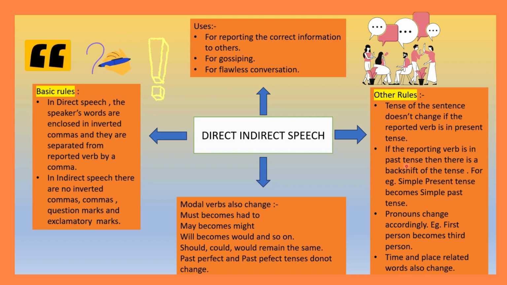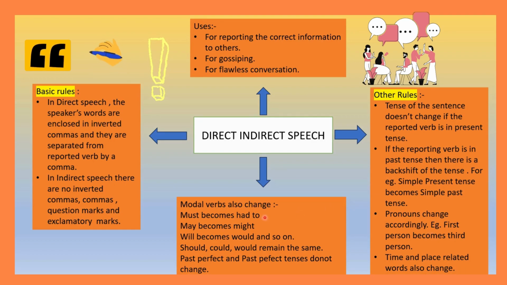If the reporting verb is in past tense, then there is a backshift of a tense. Means whatever tense is there in that sentence, there is one backshift. For example, if simple present tense is in the sentence, it becomes simple past tense. All these things we will learn in the following slides. Now, pronouns change accordingly. For example, as we saw in the previous slides, first person becomes third person. Time and place related words also change. This also we will learn in the following slides.